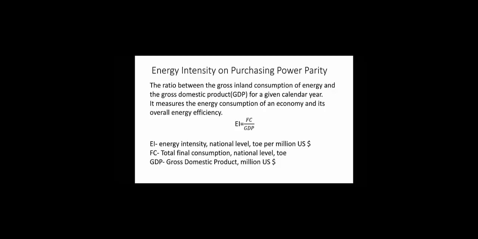Then energy intensity is equal to total final consumption divided by gross domestic product, with consumption in the unit of ton of oil equivalent and GDP in the form of US dollars. A low energy intensity would indicate that the country has a right mix of industry sectors.